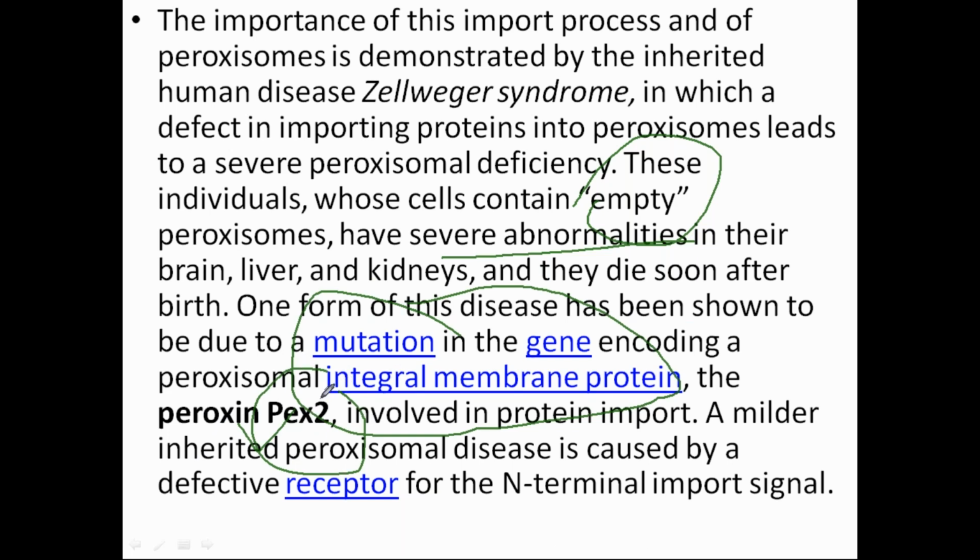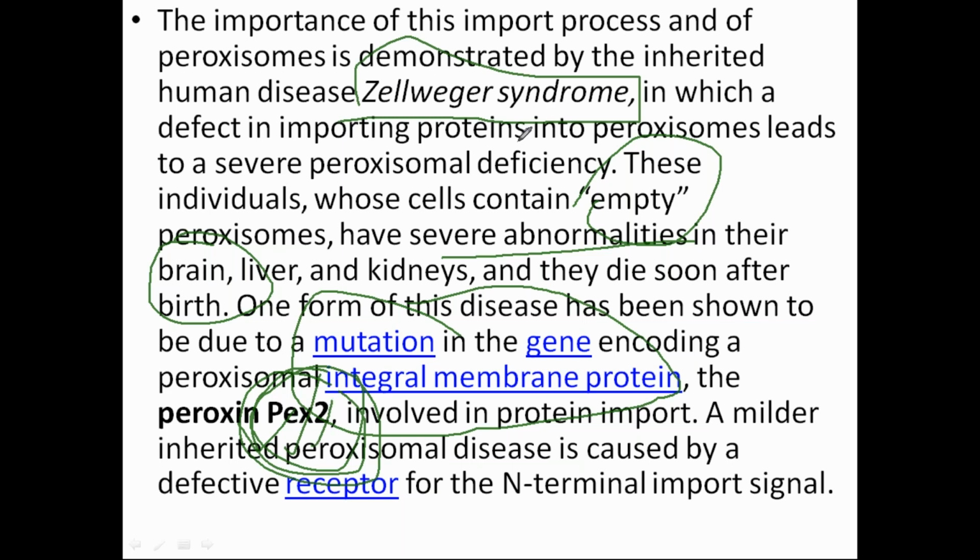This PUX2 is very important. This numbering is given on the basis of the location and how it was recognized. This type of peroxin is present mainly in the brain, and this PUX2 is mutated, and that is why Zellweger syndrome is caused.